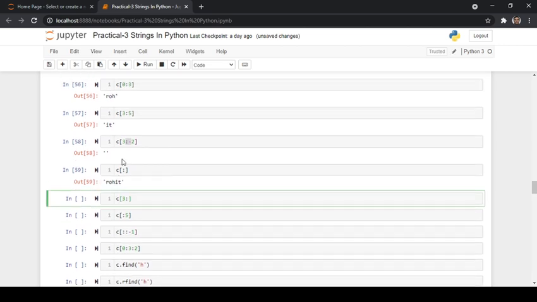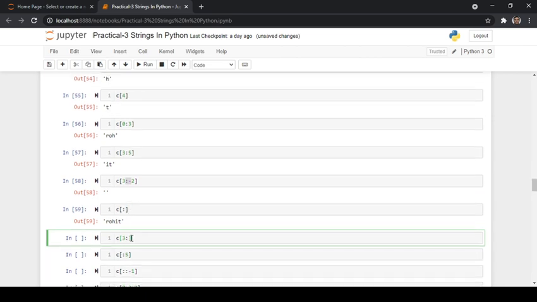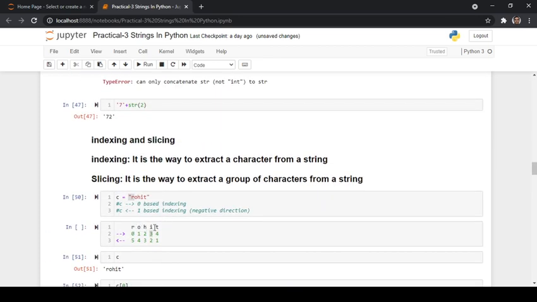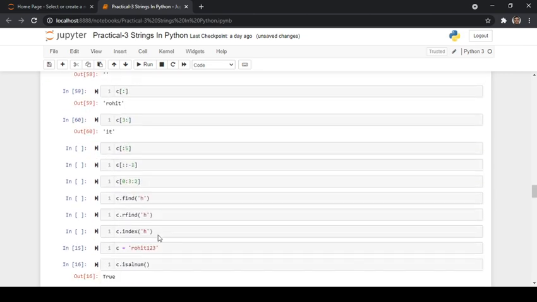Now 3 colon: what it does is it starts at 3 and prints the entire string till the end. As this is the starting index, it is going to start from this and it is going to end at the ending index. As the ending index is not specified, it is going to scan each and every character from the third index to the last index. So it is going to give I and t. It is also 0, 1, 2, 3. At the third index it is I, it goes till the last, I and t. So that is the reason we are getting I and t.